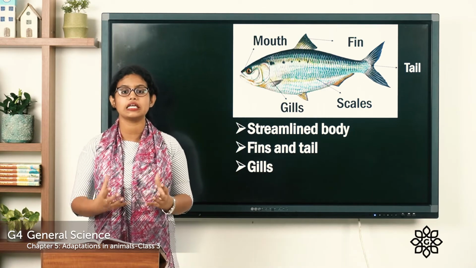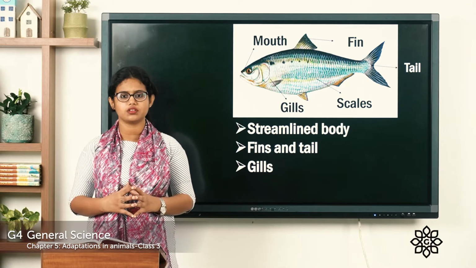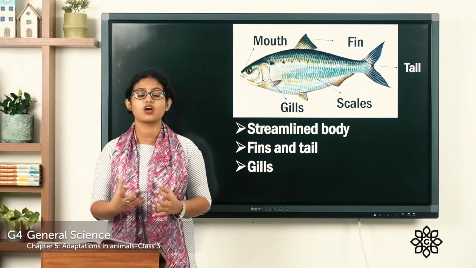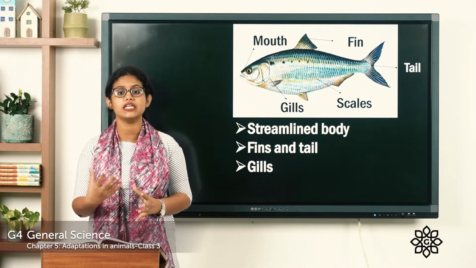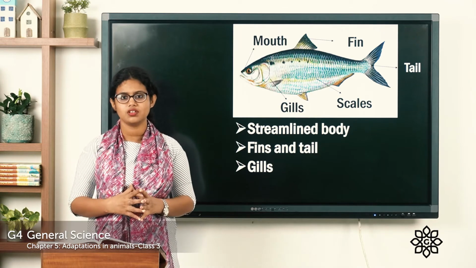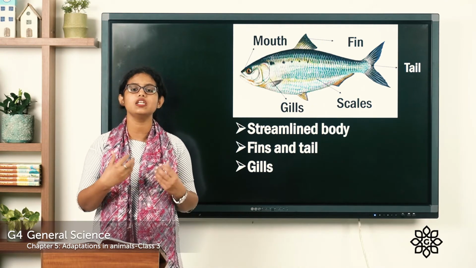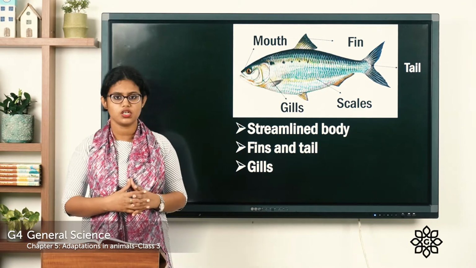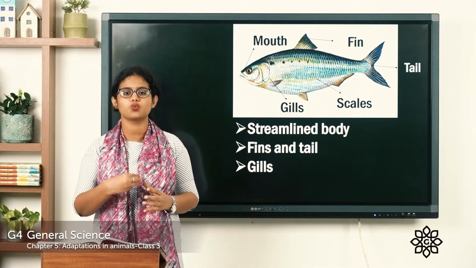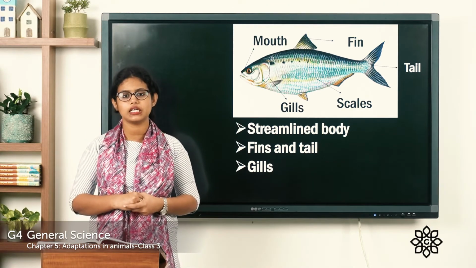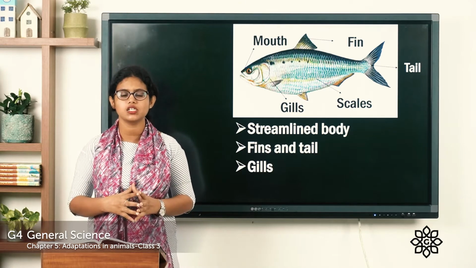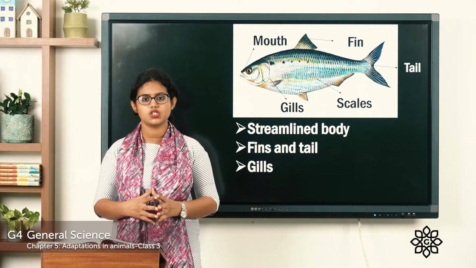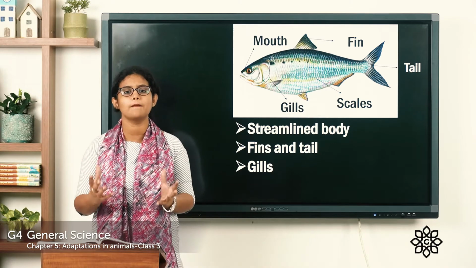And the next one is their gills. So how do these fish breathe? They breathe through their gills. Do fish breathe? Yes. Why? Because they are living, so they need to breathe. So how do they breathe? They breathe oxygen that is dissolved in water and they breathe through their gills. You can see the mouth of the fish. They take in water through their mouth and the water passes through the gills. And when the water moves through the gills, the oxygen in the water enters the blood.